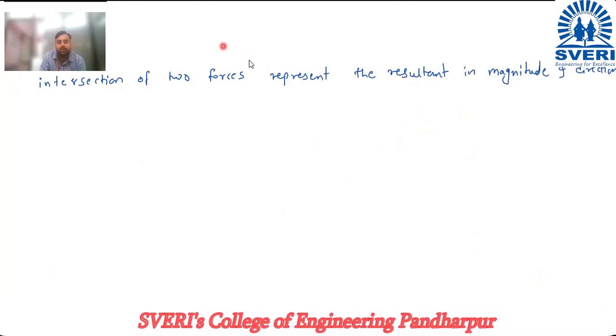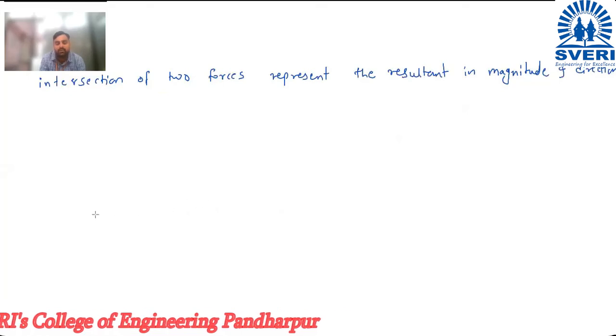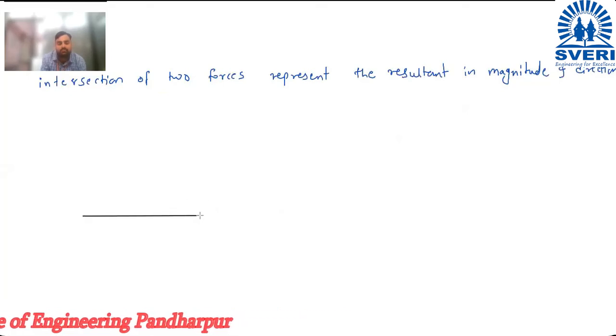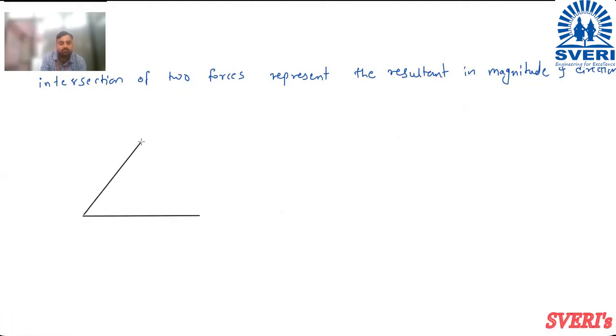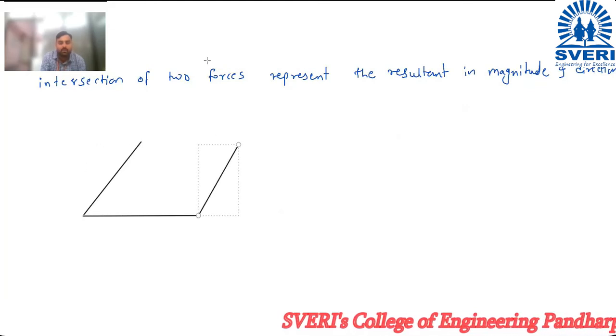Now if I draw the diagram once again. Here this is your force P. Then this is your force Q. So this is the line parallel to Q. I will complete the parallelogram.